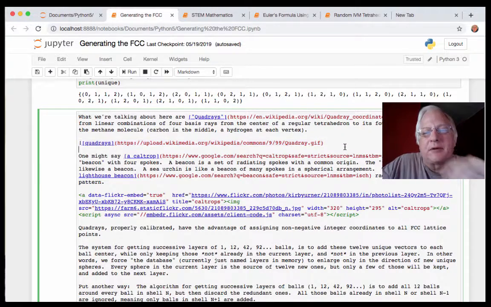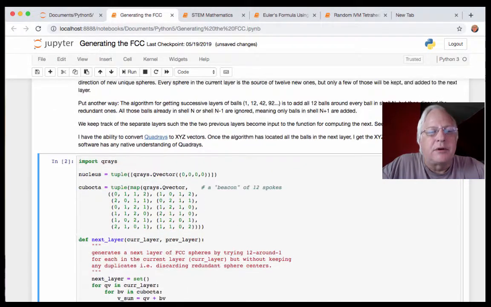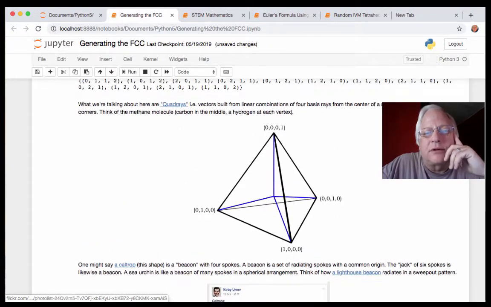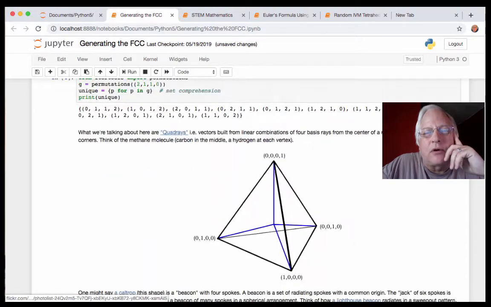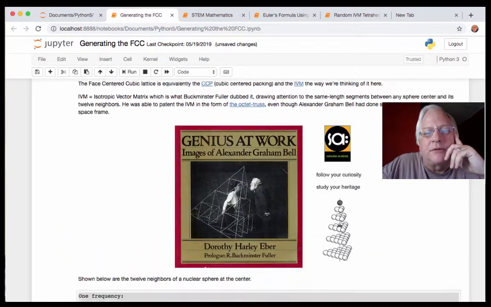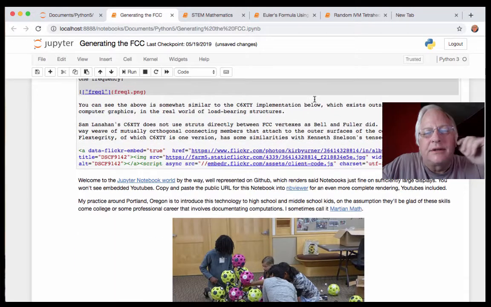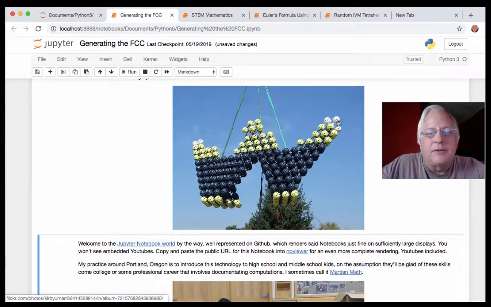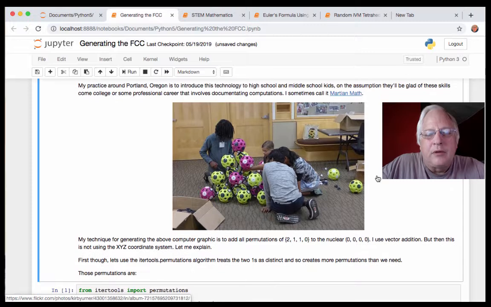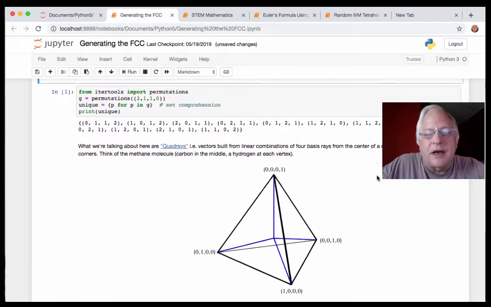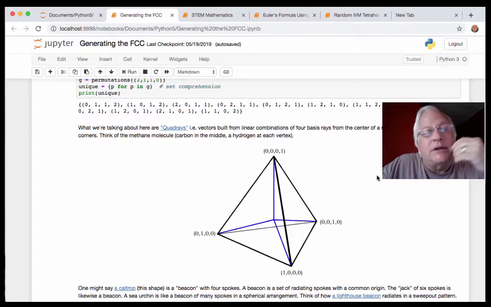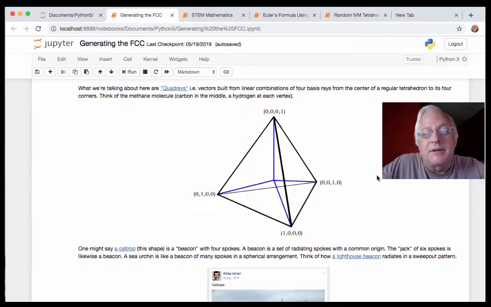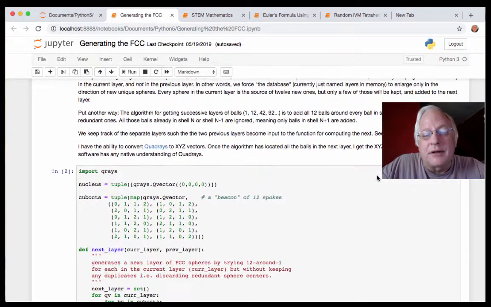This is taken from another Jupyter notebook, and this will all be in my open source archive, where we realize that the 12 corners of 12 around 1, i.e. this CCP packing of 12 around 1, we want to point in all 12 directions, and like our turtles in previous examples and random walks, we just want an arbitrary number of steps in each of those 12 directions.